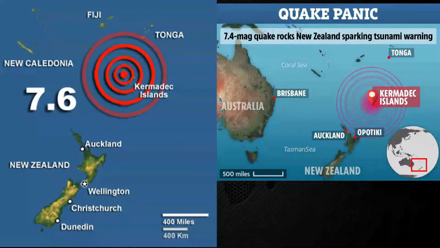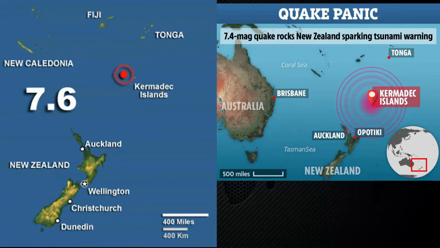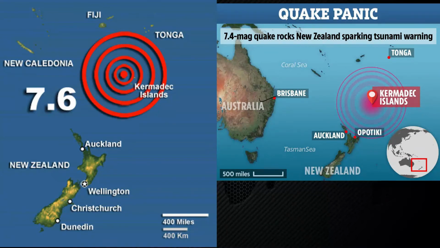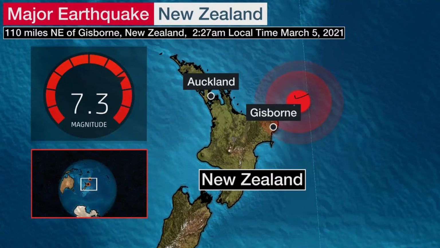Fine. Okay. You can see in this area, near Australia there is New Zealand, and near New Zealand here also the earthquake was there. At this land also the earthquake was there, and at this Kermadec here the earthquake was there. At this place near this area, Gisborne, in this area also the earthquake was there, isn't it?